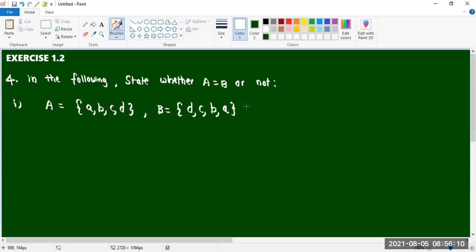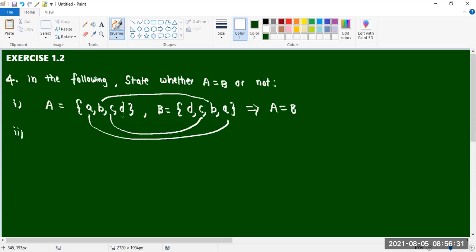Sir, A is equal to B, sir. Very good. You see, each and every element of A is there in B, and each and every element of B is there in A. Then A equal to B we can say. Okay? A is there in B, B is there in A, C is there in A and B, D is there in A and B. Then they are equal sets.